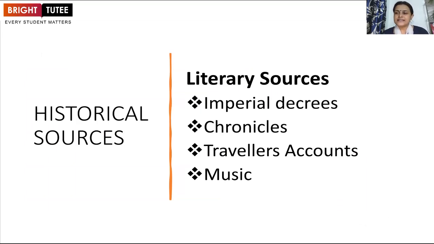Now we will look into the second important category of our sources, that is the literary sources. First is the Imperial Decree. Now, what is this Imperial Decree? It is basically a kind of farman or charter, a kind of permit, as we call it today. So in earlier times, the ruler used to permit any sort of trading policy or any sort of agreement through farmans or charters.